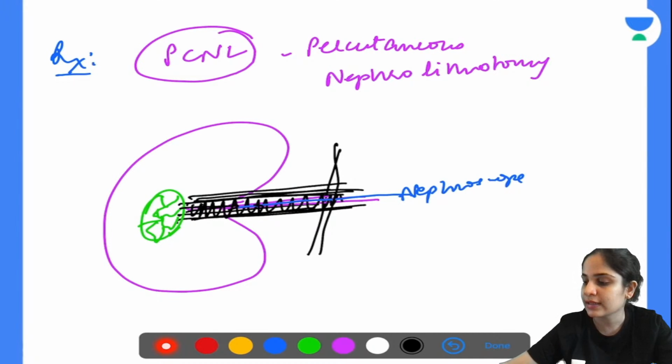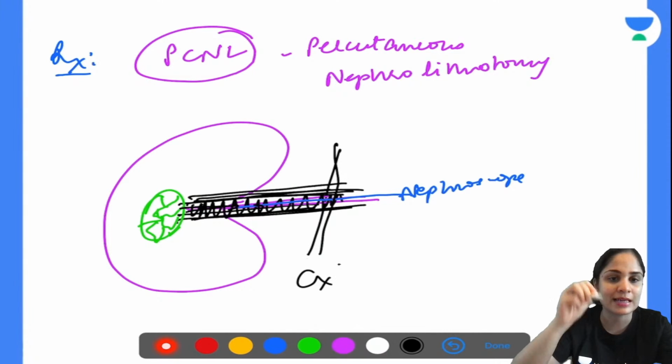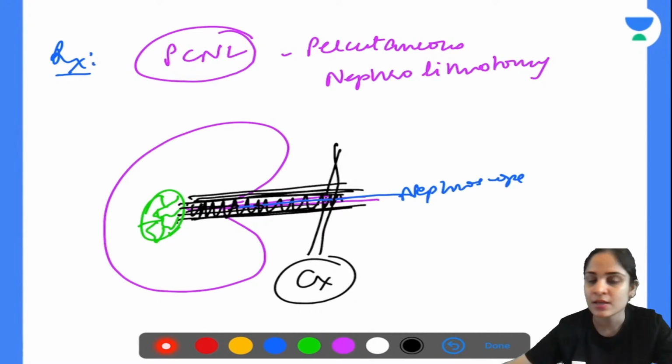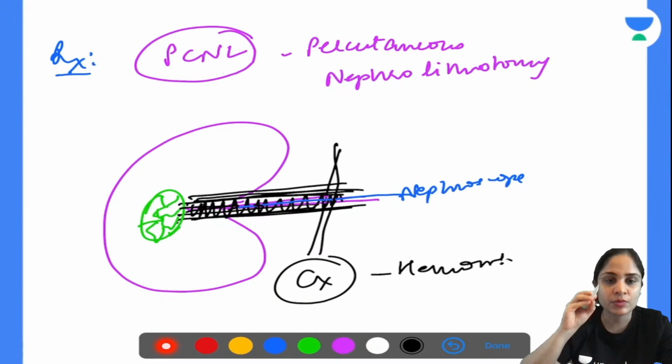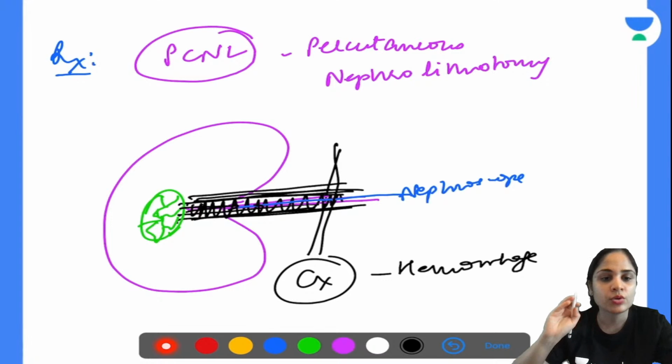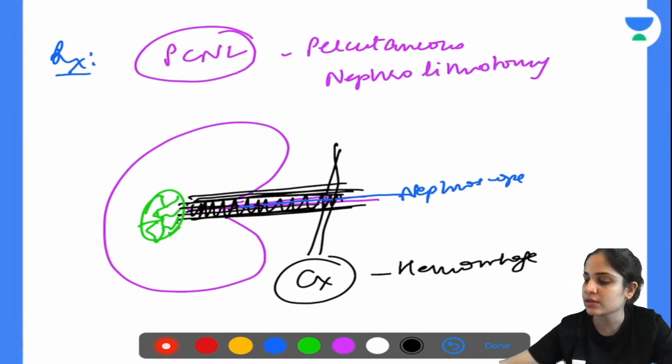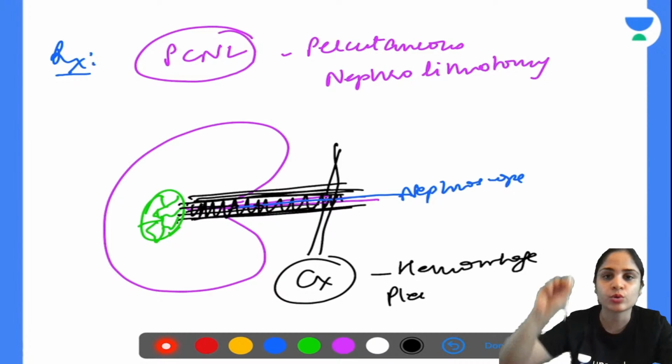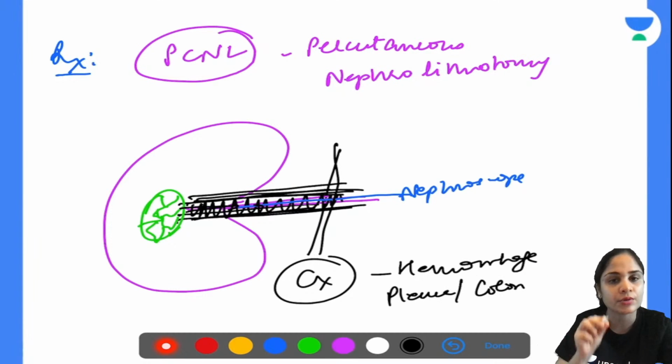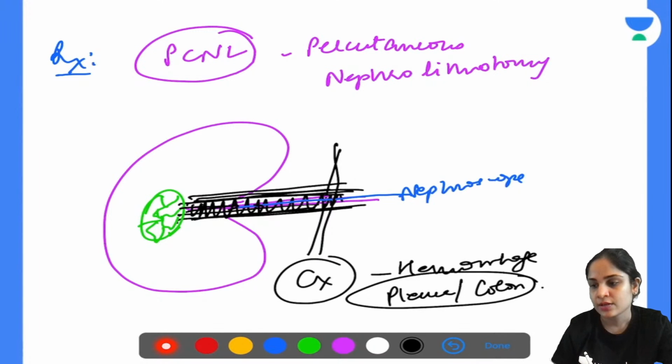Now, in the exam, what will they ask you? What are the important complications of PCNL? When you're passing the needle and dilators, you can hit a lot of blood vessels. So the most important complication is there can be hemorrhage. Okay, then if you are not going in the correct direction, if you are not going towards the kidney, if you're going up or down, you can also perforate the pleura or the colon, whatever is coming in the way. If you go too up, you can perforate the pleura. If you go too down, you can perforate the colon. Okay, so this is how we carry out PCNL.